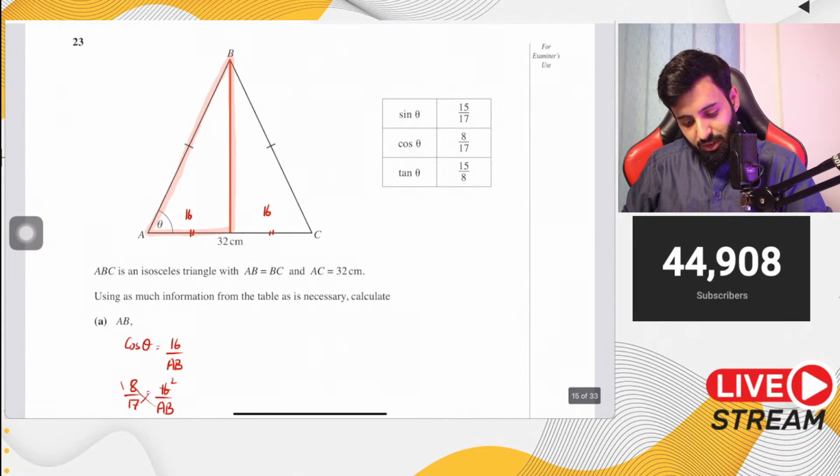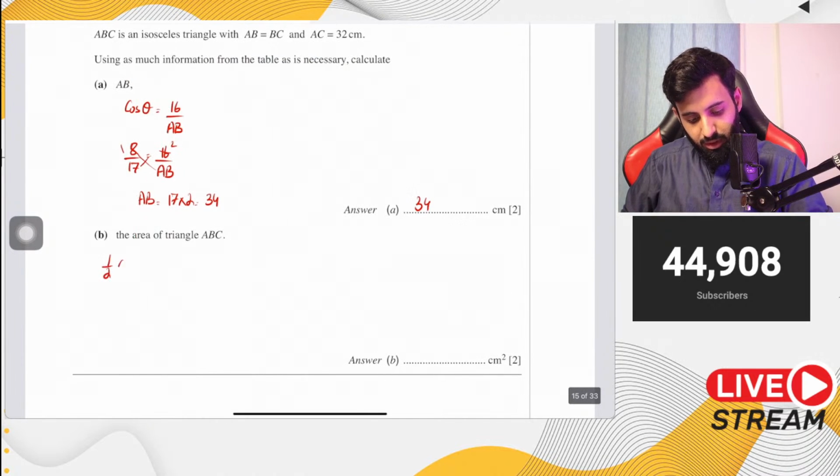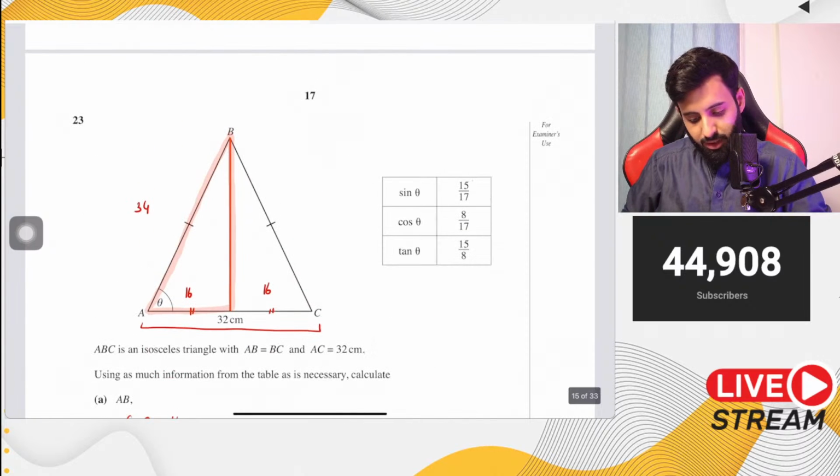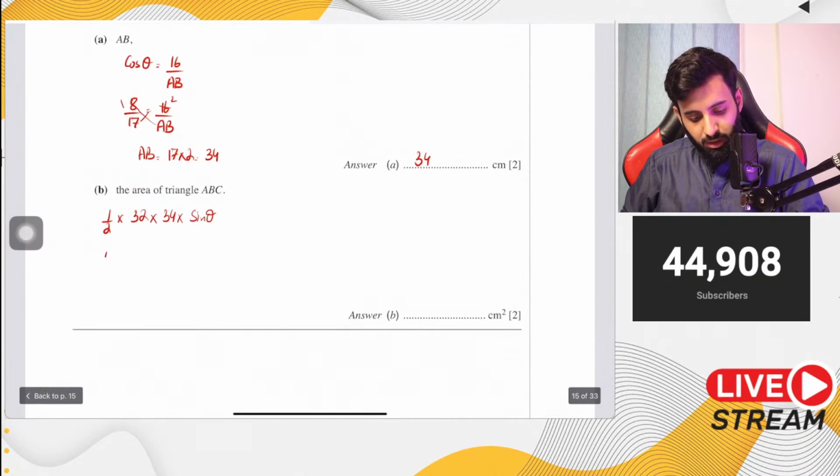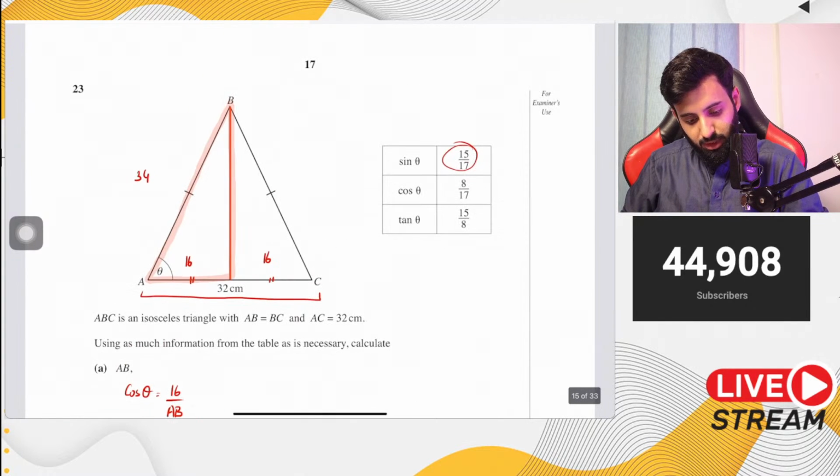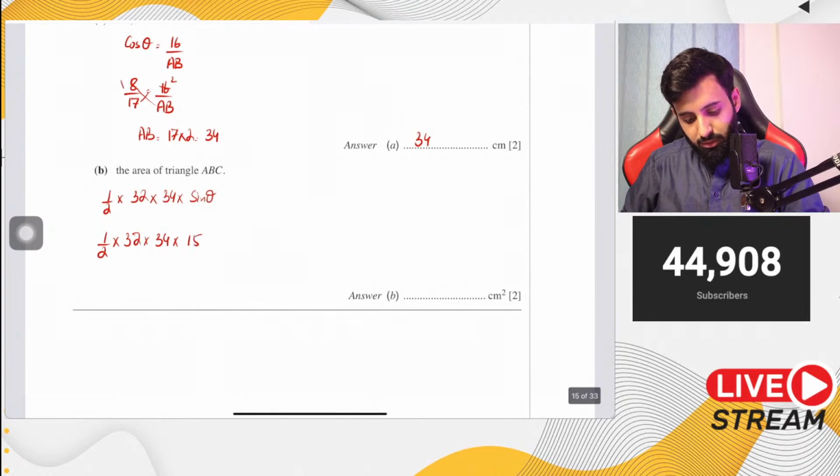So considering that you have this length, which is 32, and this length, which is 34, you can use the sine rule. So half into 32 into 34 into sine theta. Now, you have the exact value of sine theta, that's 15 upon 17. So half into 32 into 34 into 15 upon 17. So let's work this out.